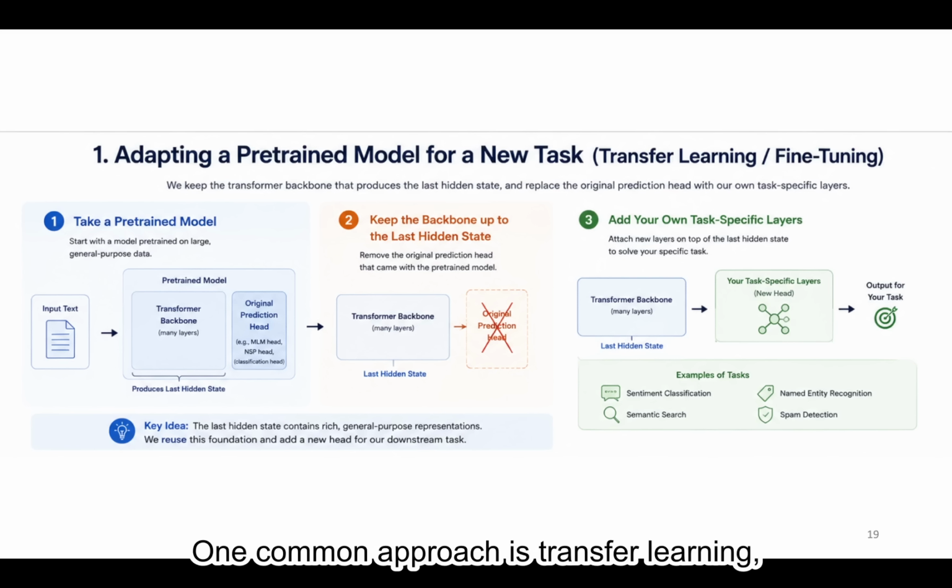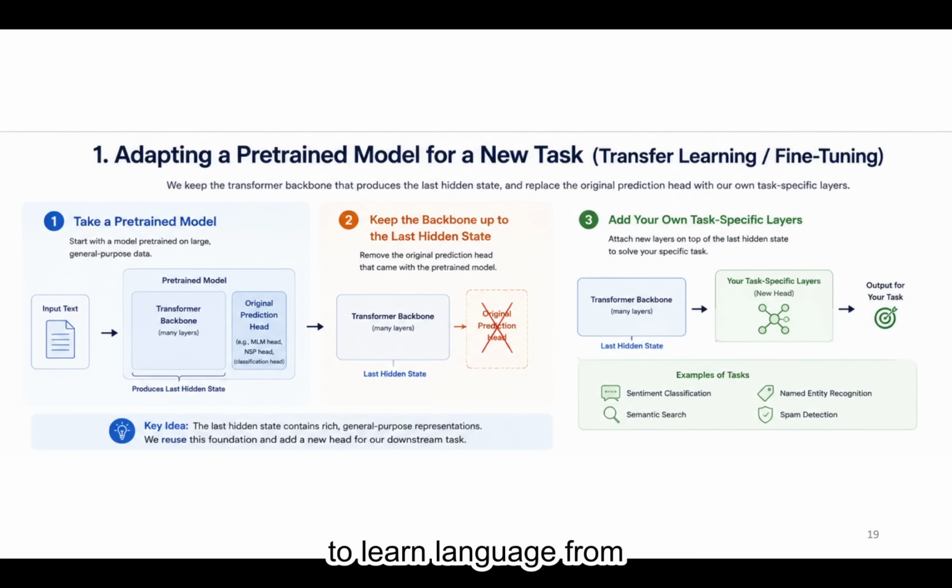One common approach is transfer learning, where we take a pre-trained model and keep the transformer backbone up to the last hidden state. We then remove the original prediction head and attach new task-specific layers designed for our own application. Because the last hidden state already contains rich contextual knowledge learned from massive amounts of text, the model can quickly adapt to tasks such as sentiment classification, semantic search, spam detection, or named entity recognition without needing to learn language from scratch again.